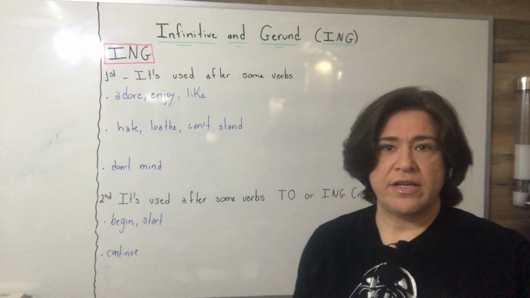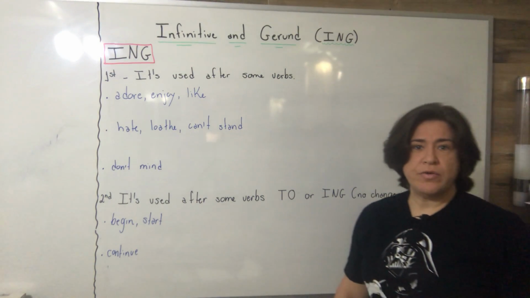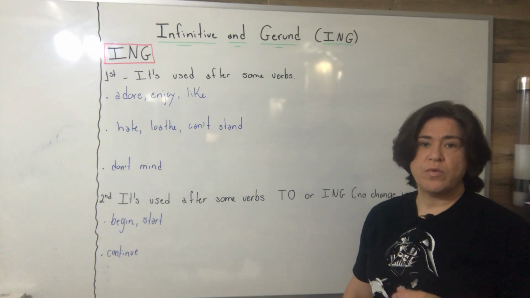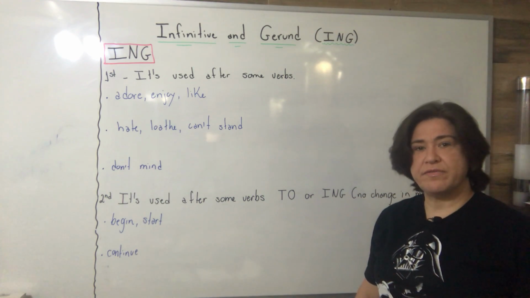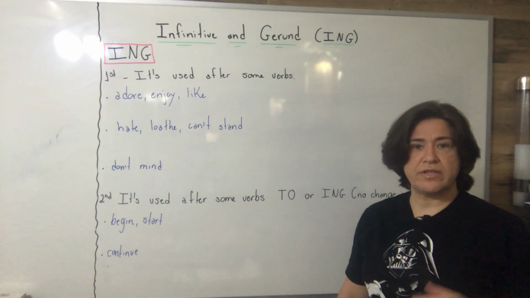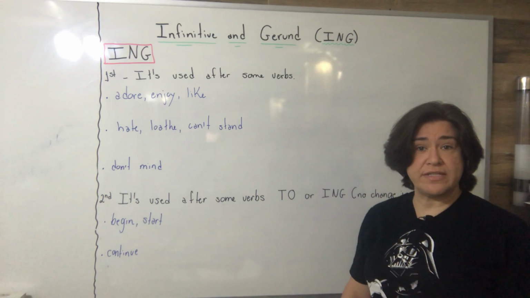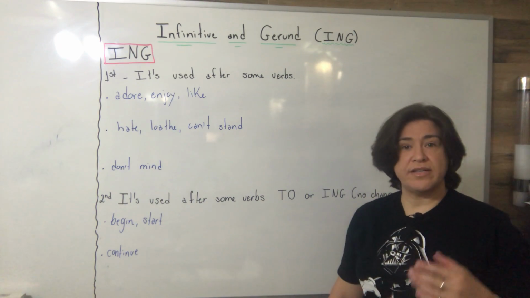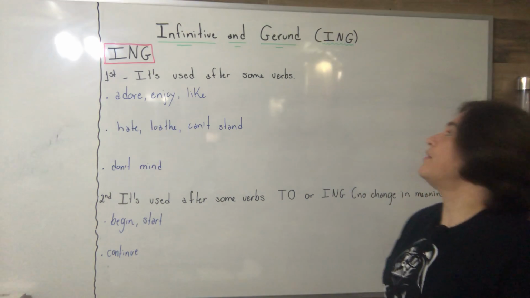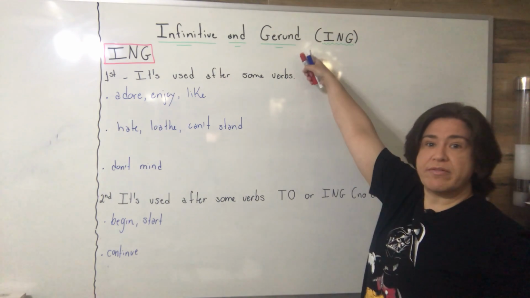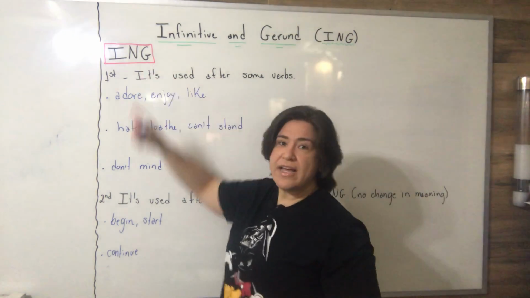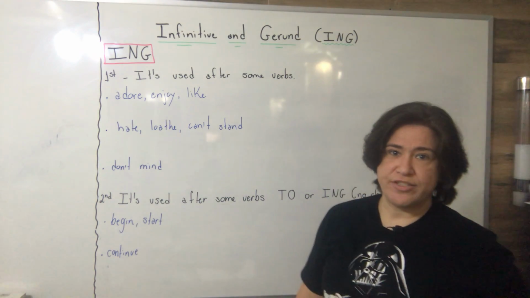All right, let's continue our second video about Unit 5, Intermediate Level. We are studying the infinitive. In the last video we saw the possibilities of the infinitive using to, and now we start the new part, students: the infinitive by gerund, or using the suffix ing. So we are going to analyze a few cases about ing.